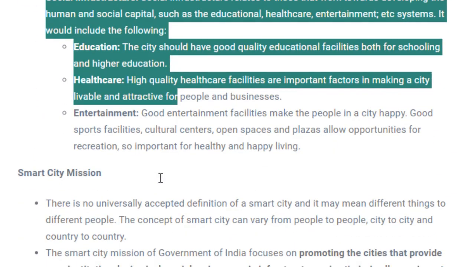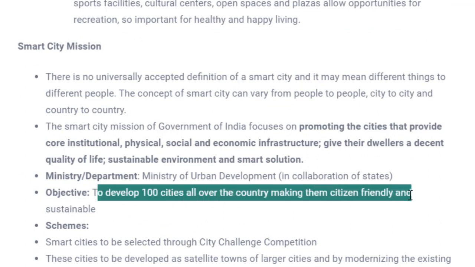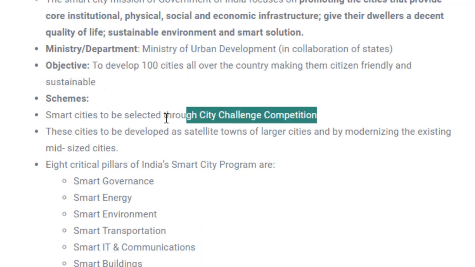Okay, now next is the Smart City Mission. As I've already told, our government has a plan to develop 100 smart cities, making them citizen friendly and sustainable. For this very purpose, they need to be challenging and competitive, because smart cities are highly economically well off, and there is a lot of competition over there for business purposes.